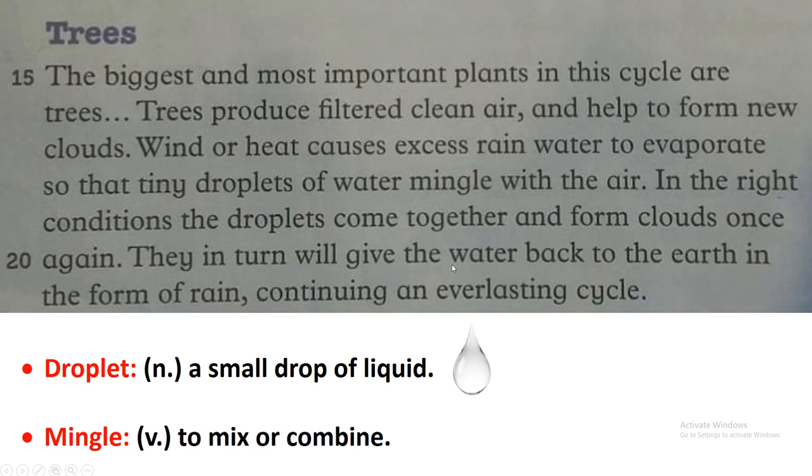They in turn will give the water back to the earth in the form of rain. What will happen to these droplets? They will form clouds, thick and dark clouds, and these clouds will turn into rain after that. Okay, so we have the water another time on earth in the form of rain. They in turn will give the water back to the earth in the form of rain, continuing an everlasting cycle. This is the cycle of water, and it doesn't end. Okay.